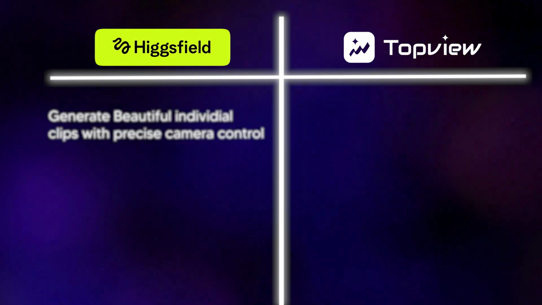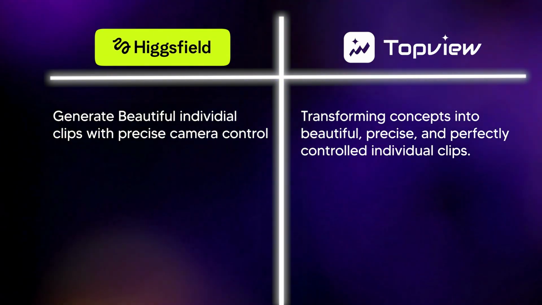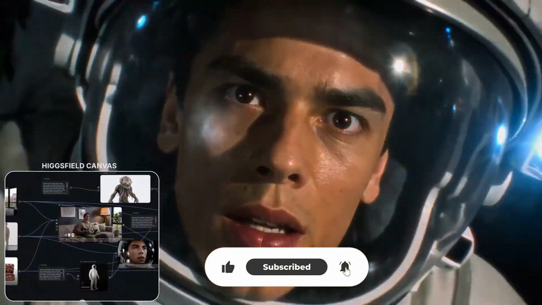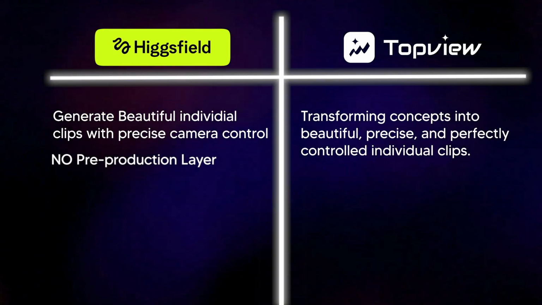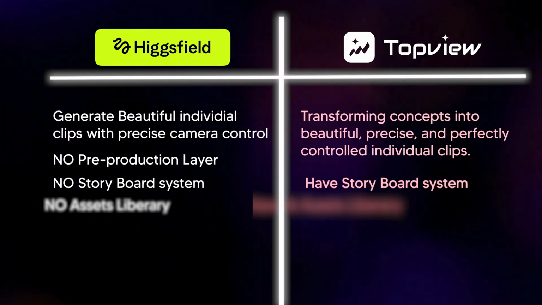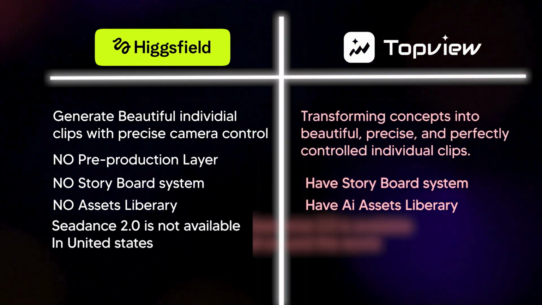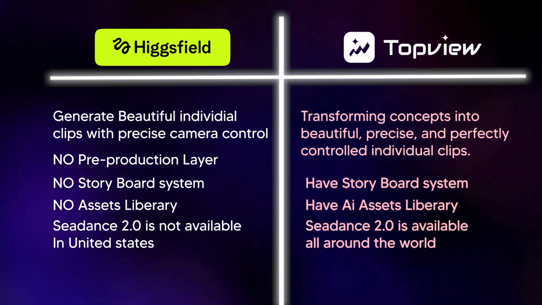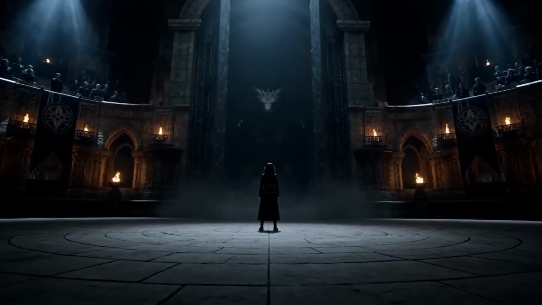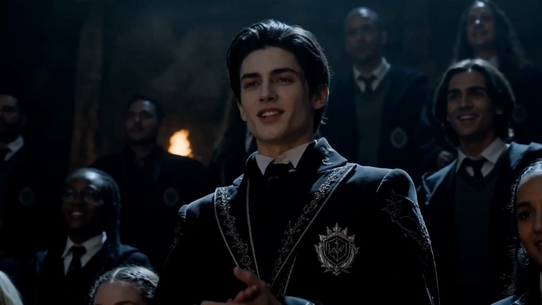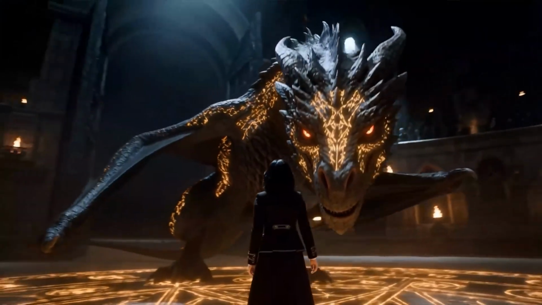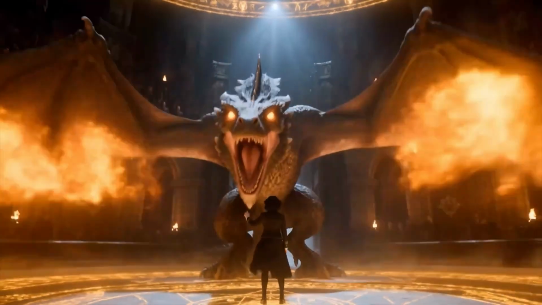Quick, honest comparison. Higgsfield is excellent for generating beautiful individual clips with precise camera controls. One dramatic shot with a specific dolly move or crash zoom. Higgsfield does that very well. But Higgsfield has no pre-production layer, no storyboard system, no asset library for consistency. And Seedance 2.0 on Higgsfield is not available in the United States right now, which is a significant limitation for US creators. Topview Canvas is built for creators who want to make AI video the way real directors make films, with preparation, with intentional visual design, with a system that locks in consistency before a single frame is generated.